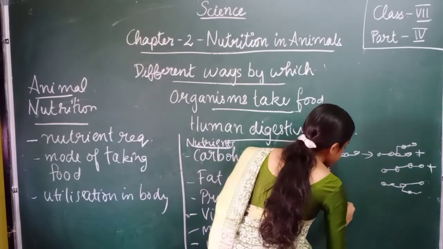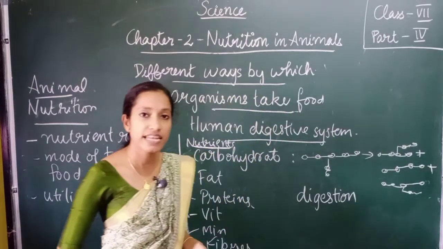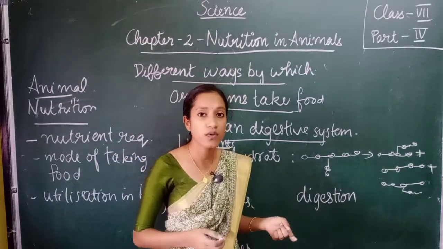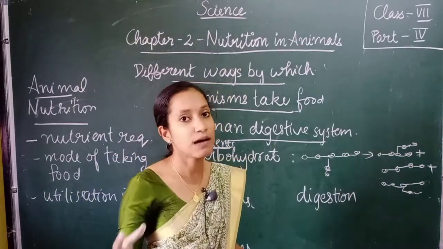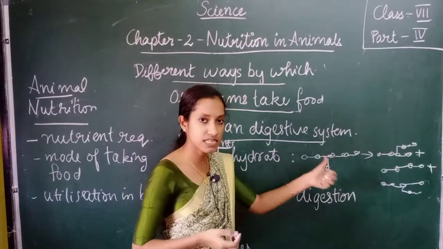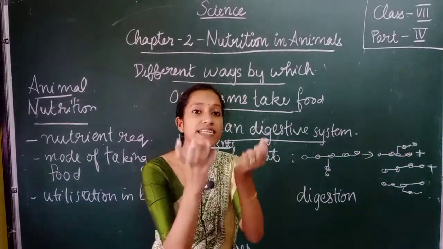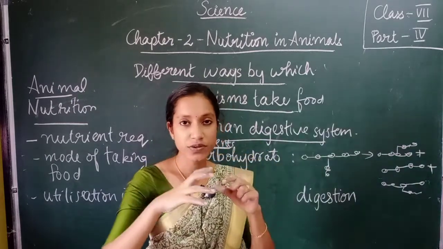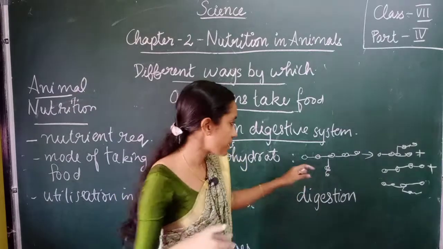Digestion. What is digestion? It is the process by which complex substances of the food are broken down into simpler units or simpler substances.